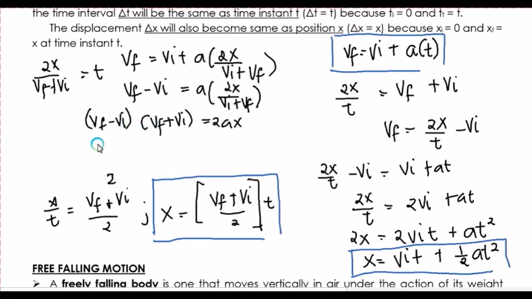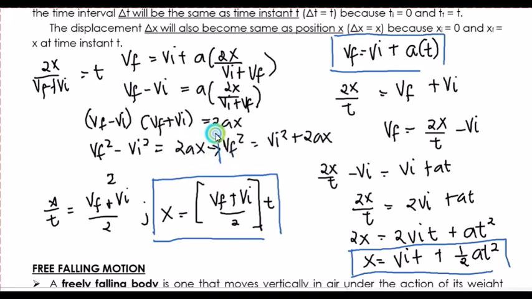So, pwede niya siya ma-convert. So, square kong first, we have VF squared minus VI squared is equal to 2AX. So, pwede ko din ma-manipulate ang equation. I will come up with VF squared is equal to VI squared plus 2AX. Okay, so this one will be another natin nga equation. So take note, we have tatlo ka equation yung kinanglan, or apat ka equation yung kinanglan, matandaan.